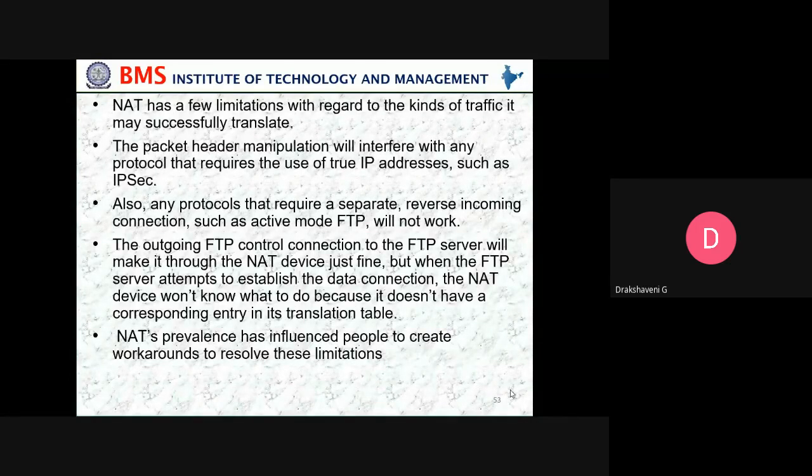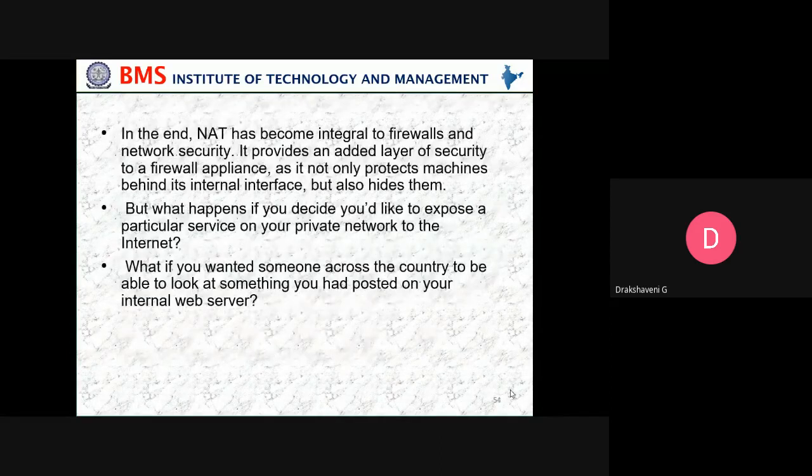NAT prevalence has influenced people to create a workaround to resolve these limitations. In the end, NAT has become integral to firewall and network security. It provides an added layer of security to the firewall appliance, as it not only protects machines behind its internal interface but also hides them. But what happens if you decide you'd like to expose a particular service